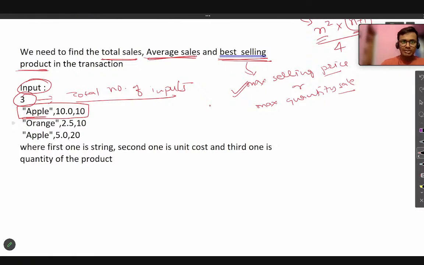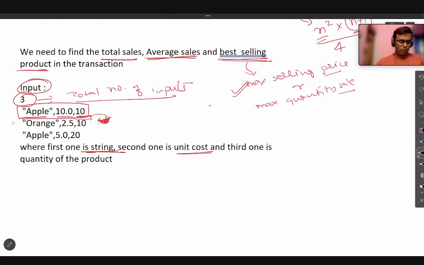The first parameter is a string, which is the name of the fruit. The next parameter is a double, or float, which is the unit cost, that means the cost of each unit of that fruit. The third parameter is the quantity, how much quantity of the fruit is available to us.